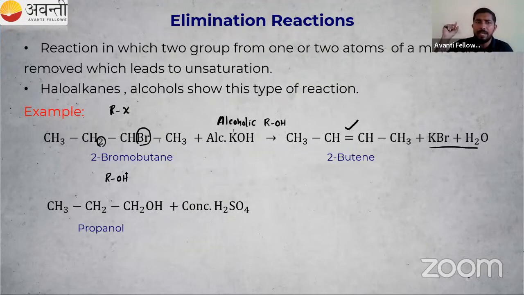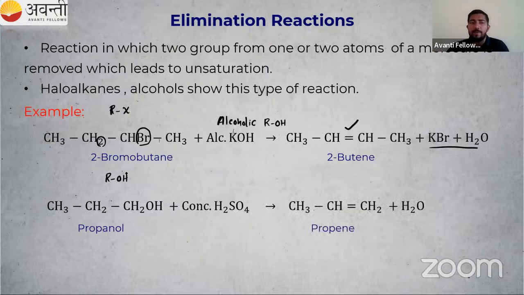Some species are getting eliminated. So which are the species getting eliminated? Here with carbon, we have one OH present. Here with this carbon, there are two hydrogens. Take one hydrogen from that carbon, take one OH group from this carbon, and remove that. So here water is formed.